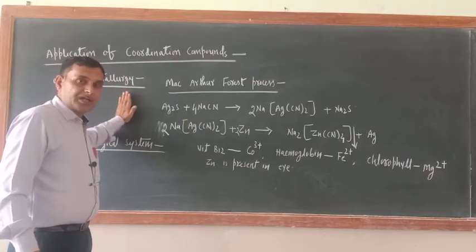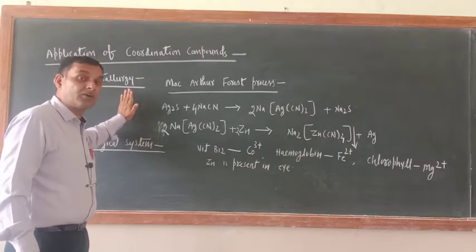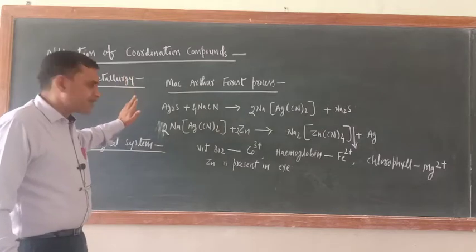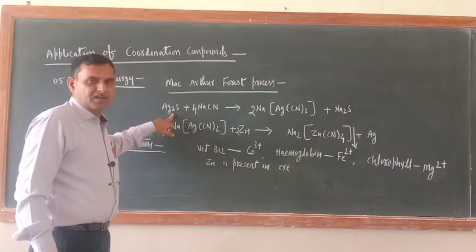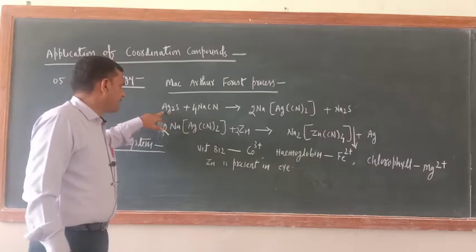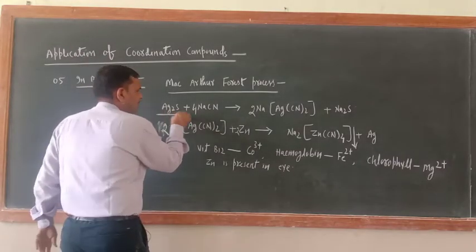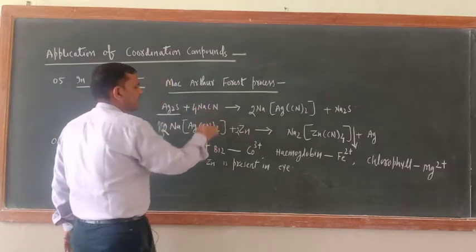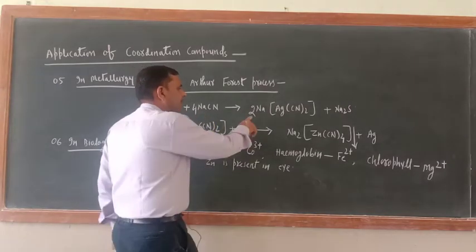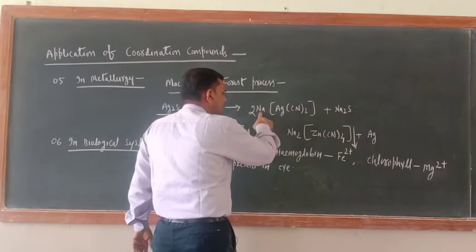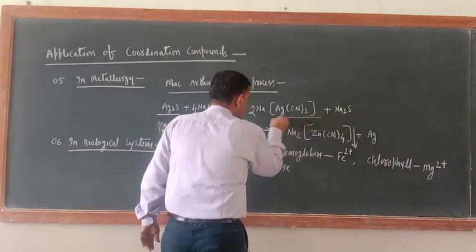Actually the coordination compound plays a very important role in the extraction of silver and gold from their compounds. Silver is found in this form: argentite, and horn silver, AgCl. Argentite, Ag2S, is the ore of silver. This should be treated with NaCN, sodium cyanide. When Ag2S is treated with it, it will form a coordination compound. What is the name of this one? Sodium dicyanoargentate. Okay, this is the coordination compound.